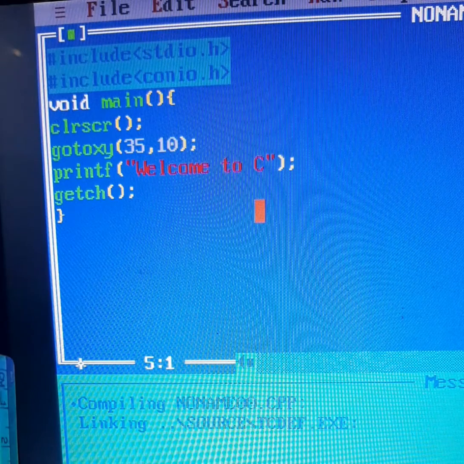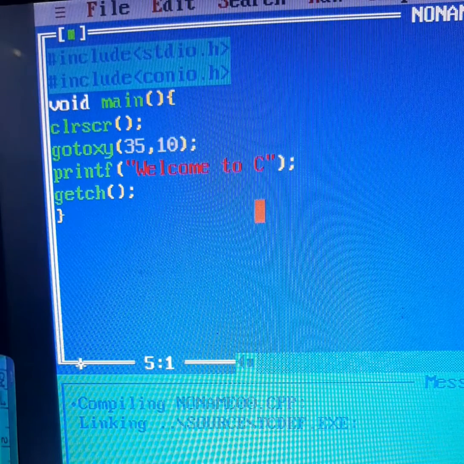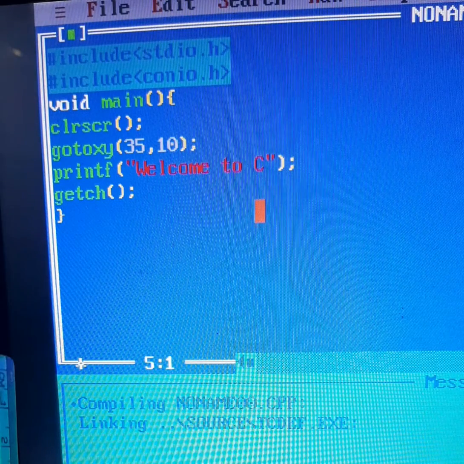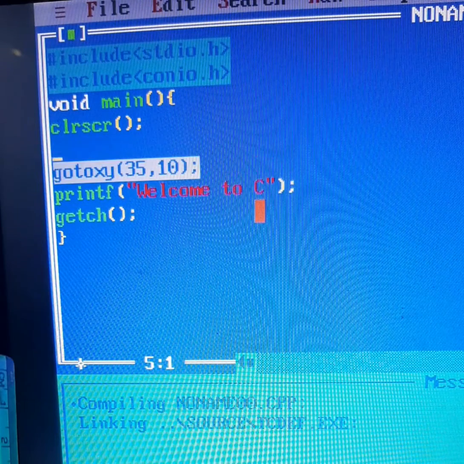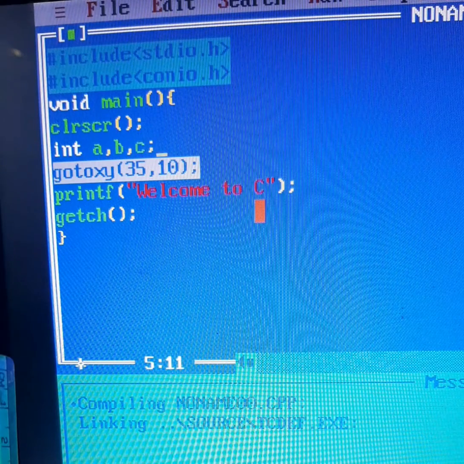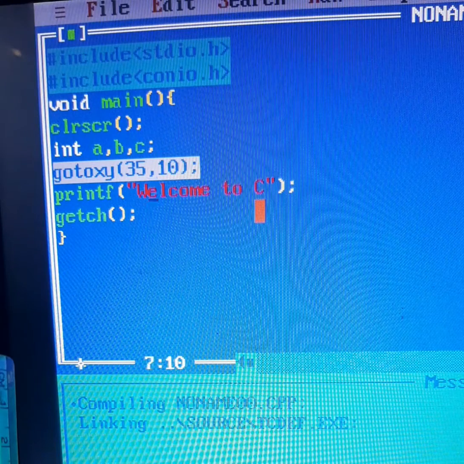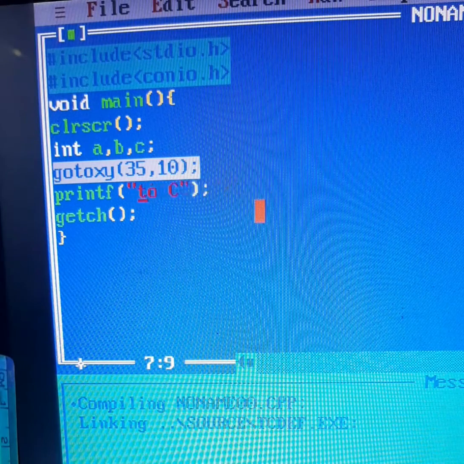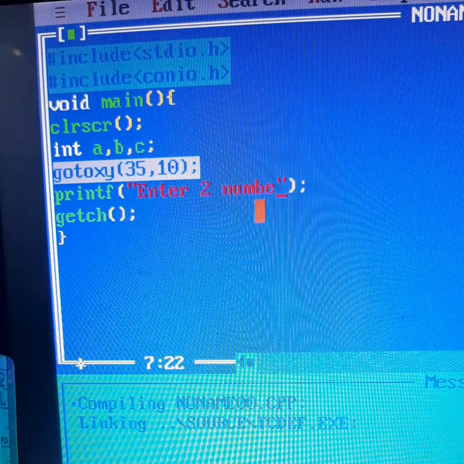Now suppose we have to enter two numbers and find the sum. So how are we going to do it? We are first of all going to declare three variables, because in the first two variables we are going to say enter two numbers. So we will print "enter two numbers".